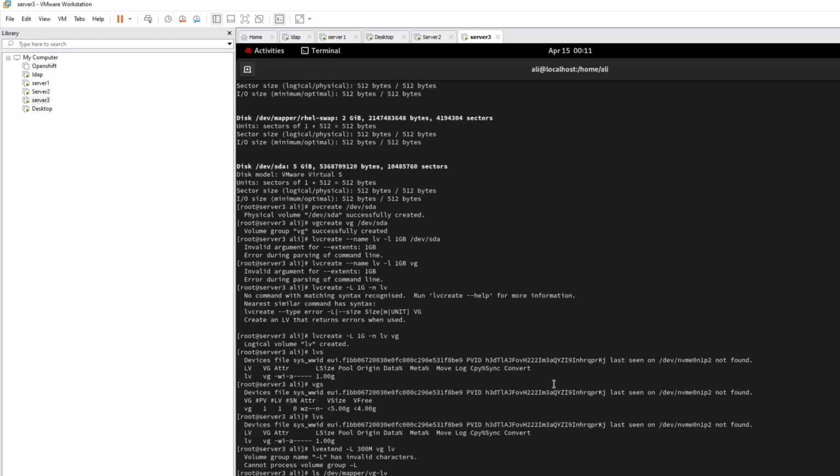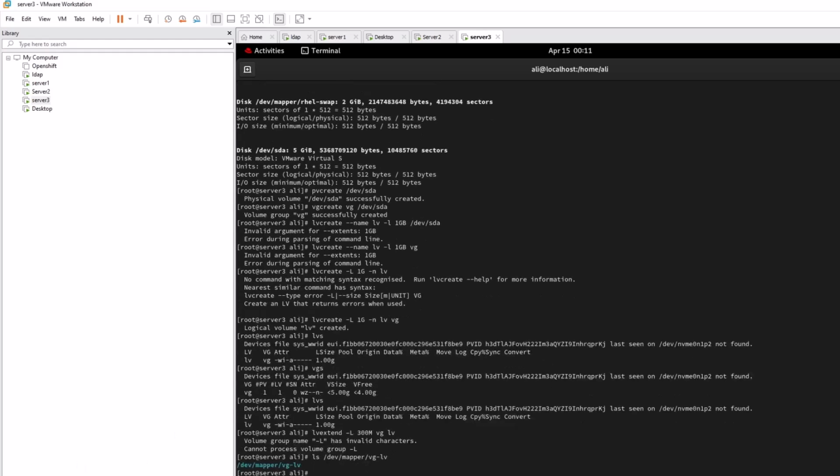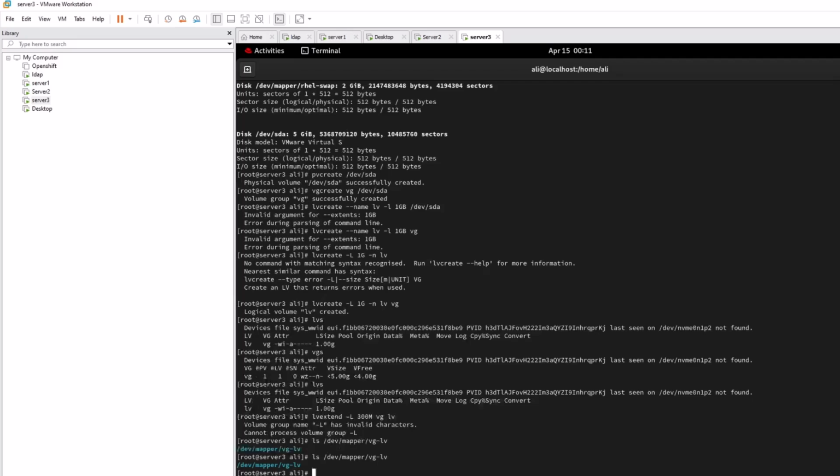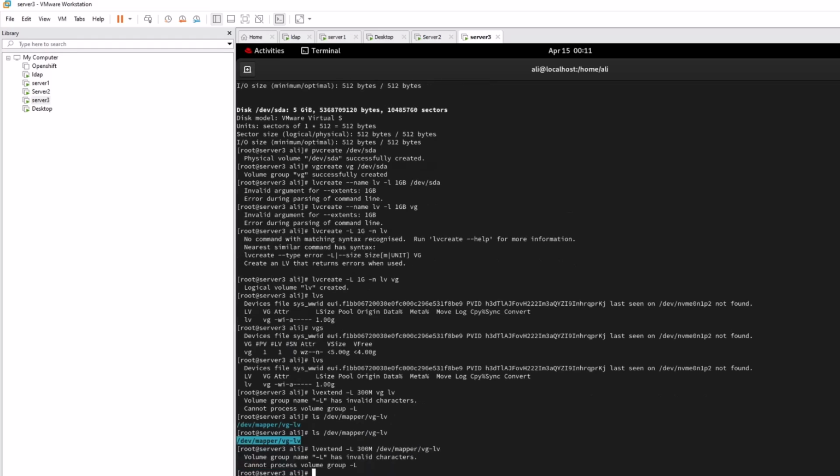If it's not automatically completed, you have to use /dev/mapper, type the VG name. It will give you the complete path, right? So let me run the command again. I'm going to increase by 300. When you press tab, it shows you as DA, so we don't need it. You have to copy this one, and hopefully this will work. So run it. Yeah, it shows you something wrong. One second. It says the argument has an invalid character.